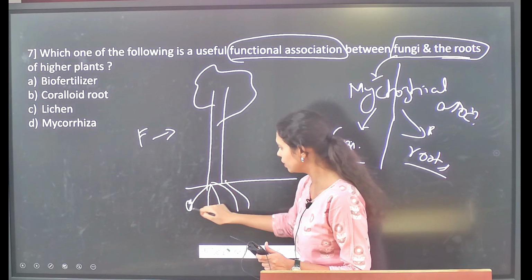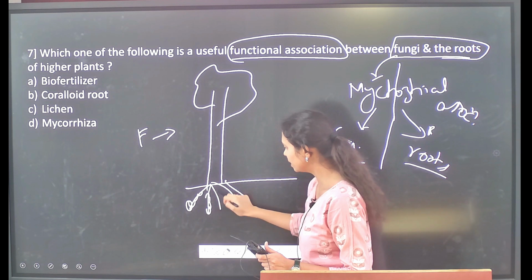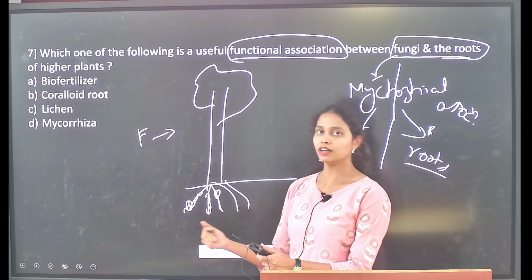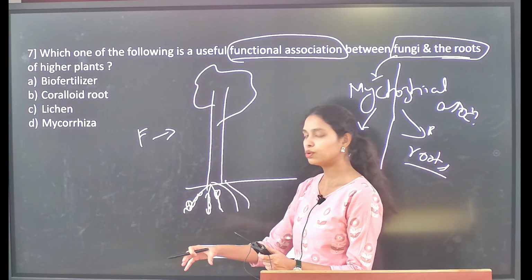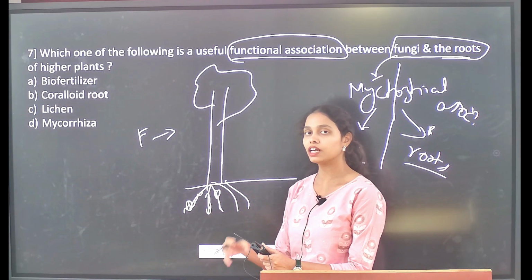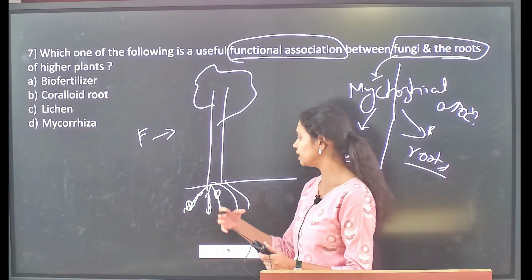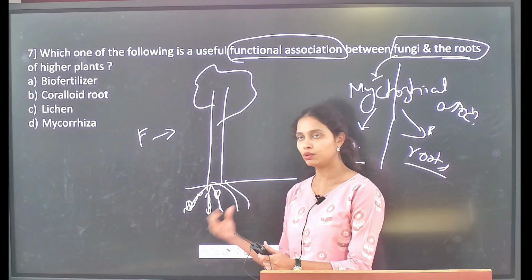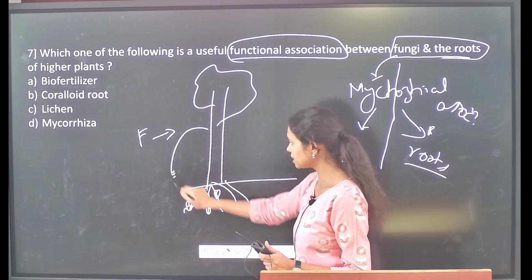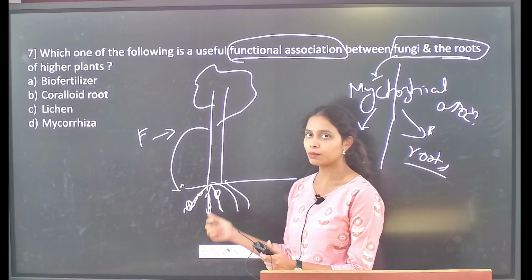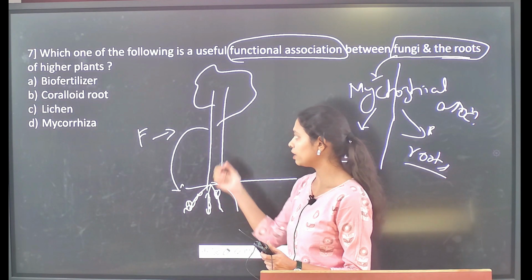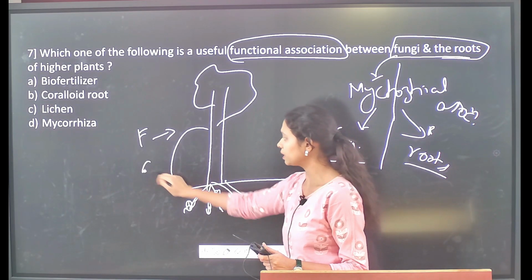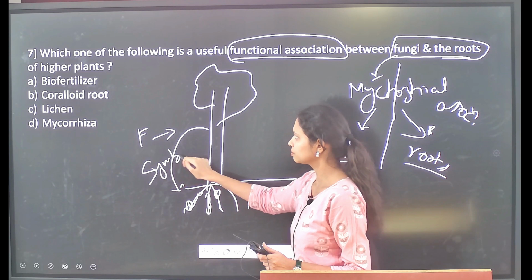This fungus is going to cling to the roots of these higher plants, and this fungi has large and extensive hyphae, in order to grab and extract a lot of water and nutrients from the deep depths of the soil. In such a way this fungi helps to provide water and nutrients to the plant. In return, plants provide carbohydrates for the survival of this fungi. So in such a way both of them benefit in this particular symbiotic association.